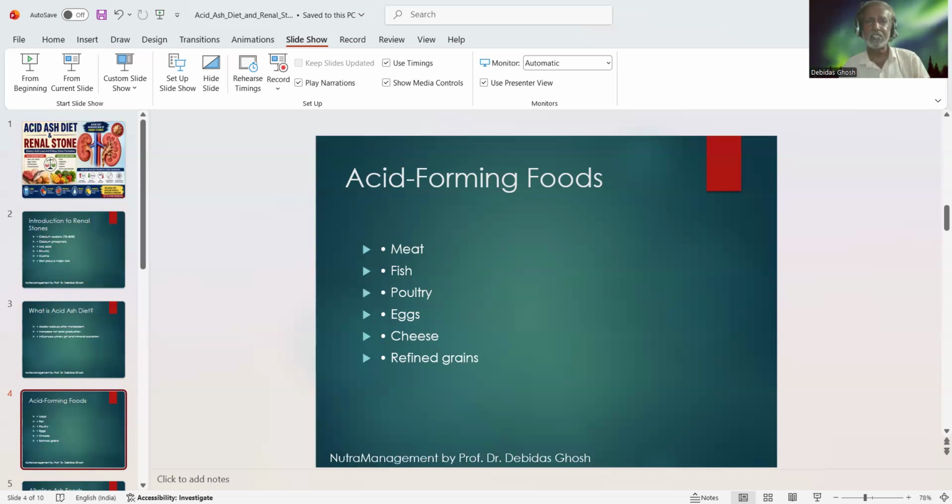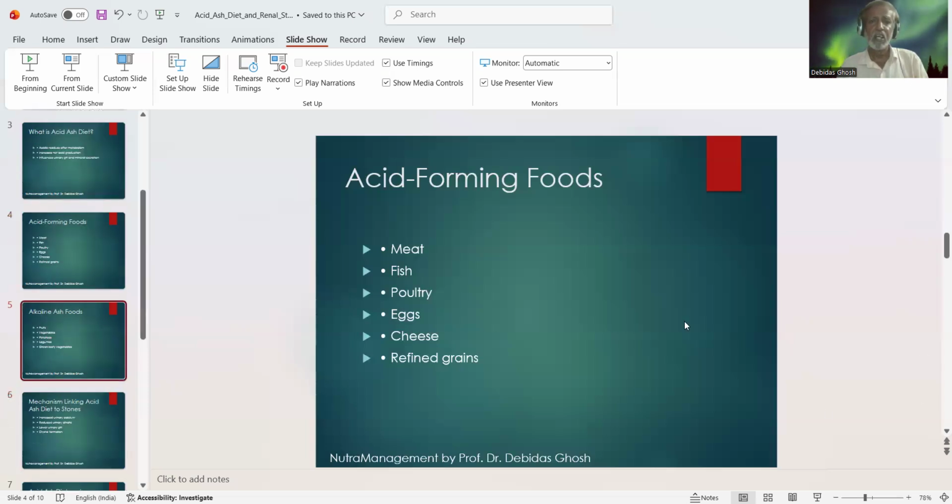Such sulfur amino acids and phosphorus compounds are responsible for the production of sulfuric acid and phosphoric acid, which are cleared from the blood through the kidney, influencing the urinary pH, which becomes near about 5.5, and this increases renal stone formation.